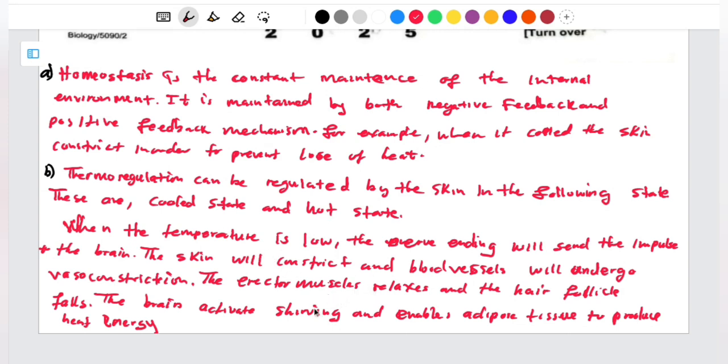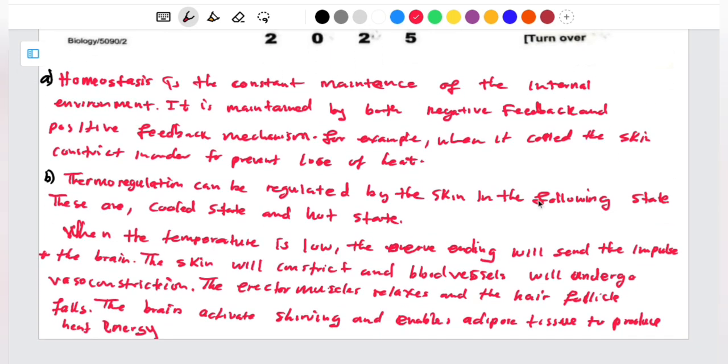As a result, the blood vessels move to the surface of the skin. That's why when it is hot, you are able to see your blood vessels, in order to allow the loss of heat. Because if there is no loss of heat, the person is going to be affected by hypothermia. Let me say not hypothermia, but hyperthermia, high temperature.